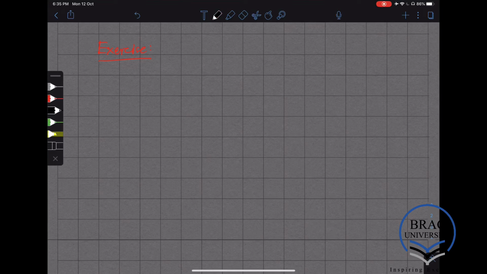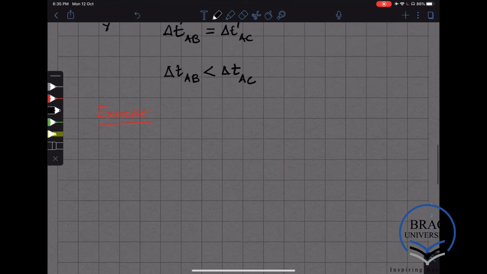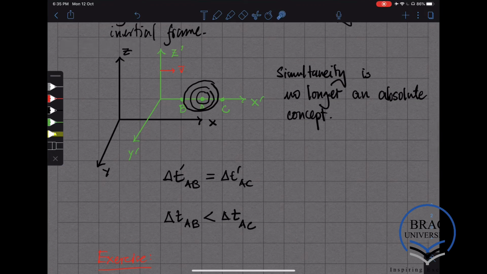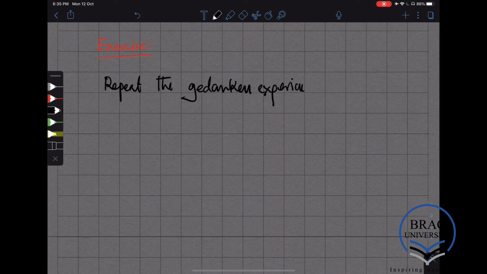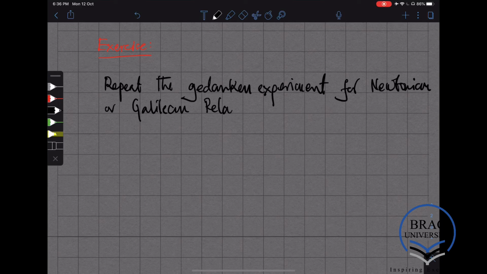The exercise is to repeat the thought experiments that we did here, this experiment, for Newtonian or Galilean relativity. Now you can do it in two ways.